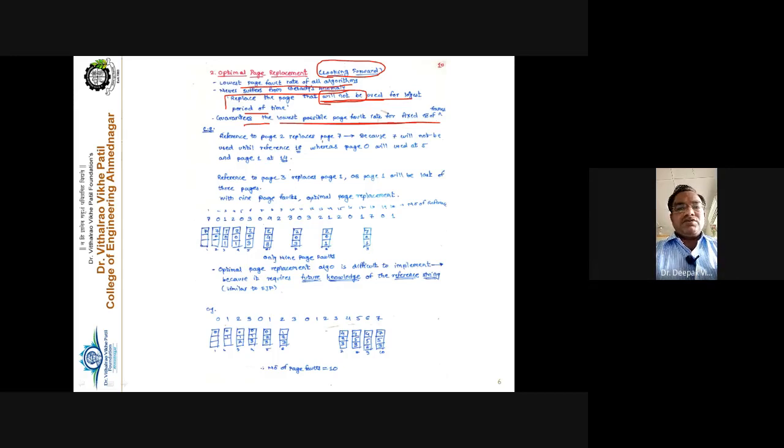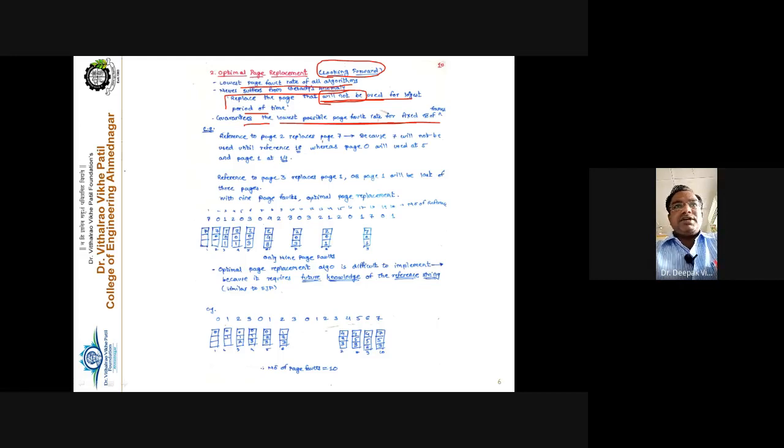So, for example, now this is just a simple logic. That means we have to look into the future. The one-line logic is: replace the page which will not be used in the future for the longest duration of time. That page we have to replace.